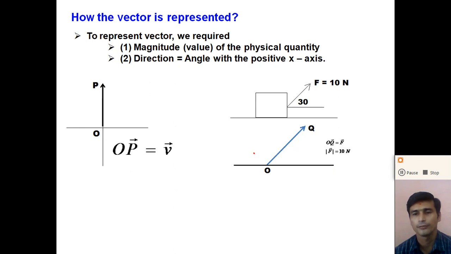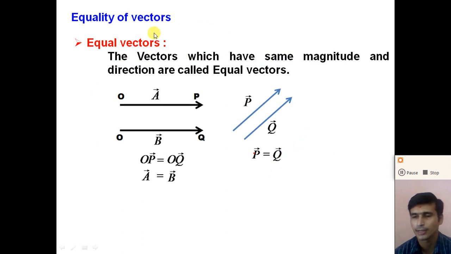Now, if we consider two or more vectors, equality of the vectors, right? Vectors can be the same vector, equal vectors, or not equal vectors. So first of all, we consider the equal vectors. What are the equal vectors? The vectors which have the same magnitude and direction are called equal vectors.